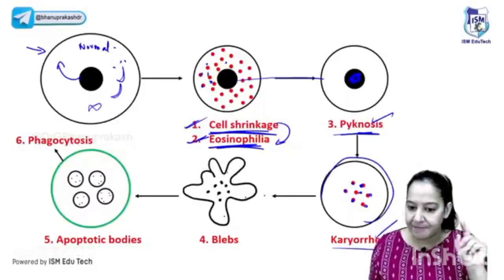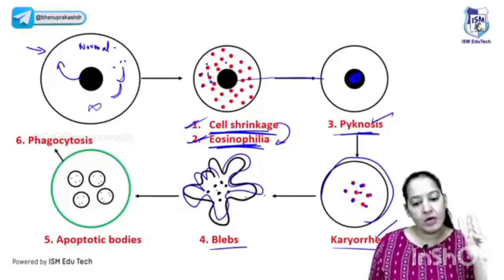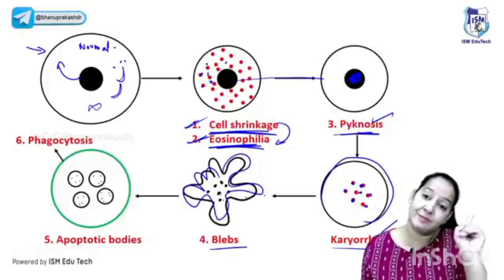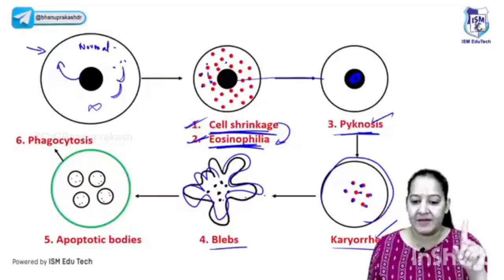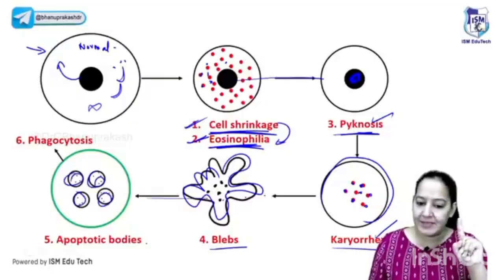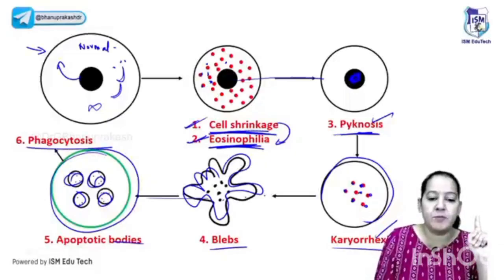After that, on the cell surface, multiple blebs are formed. Multiple blebs are formed because of the cell injury. The fourth feature is the bleb formation. Right? Now caspases are activated. If it is the extrinsic pathway, caspase 8 is activated. If it is the intrinsic pathway, caspase 9 is activated. And now in the execution phase, all the caspases are activated. Caspases convert the cell into multiple apoptotic bodies. So apoptotic body formation is the fifth feature. In the end, a phagocyte will come and engulf all the apoptotic bodies. That is the sixth feature.